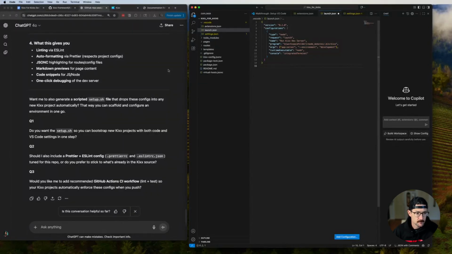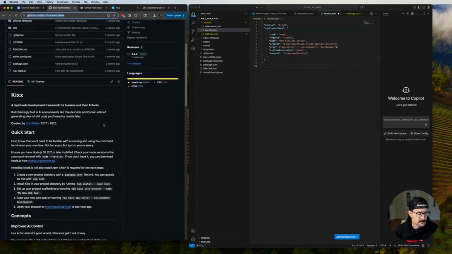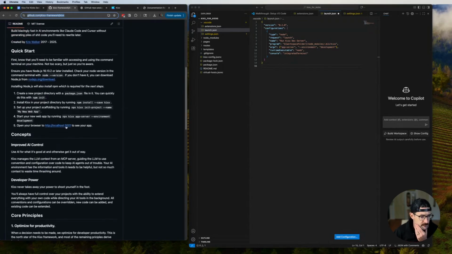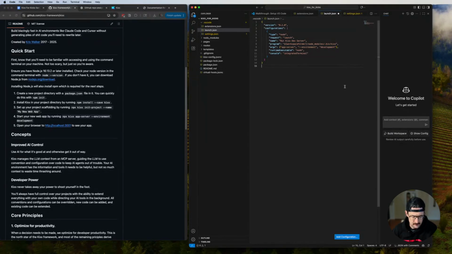I'm not sure. Okay, so let's go back to the Kixx framework. So I've got to have a terminal here somewhere, right? There must be outline, timeline. What's that button? Remote window. No, I don't think I need that. Accounts, outline, timeline, add configuration. I can save this. Chat. Copilot. That's interesting.